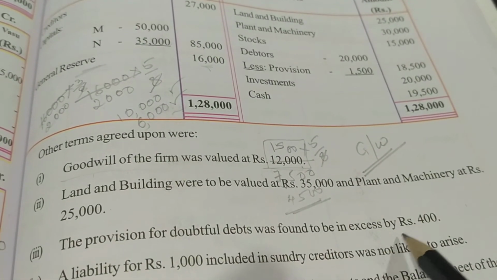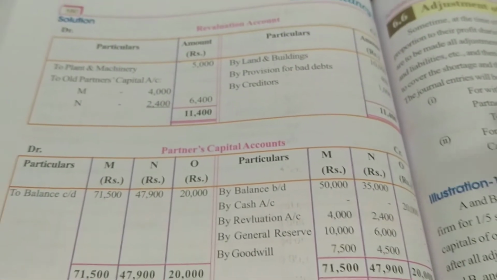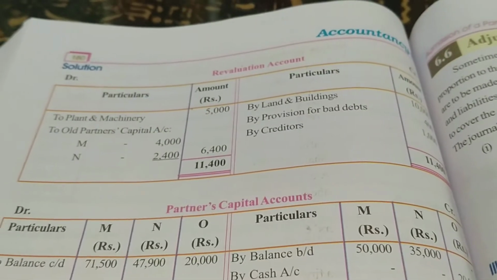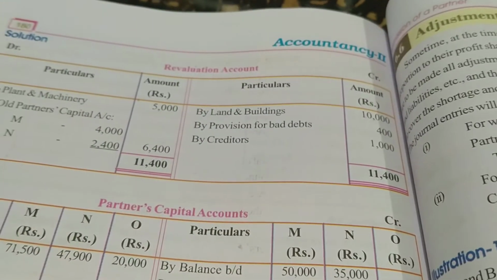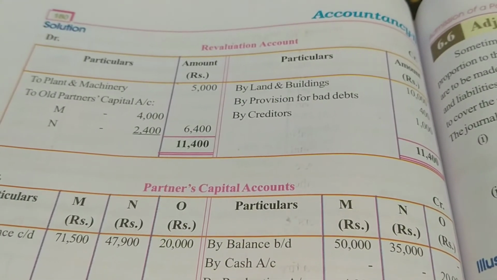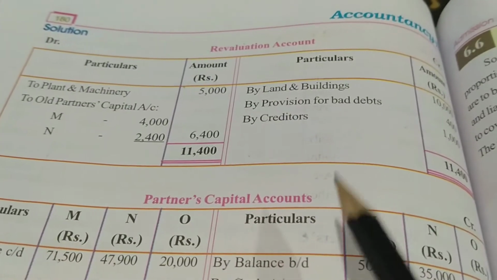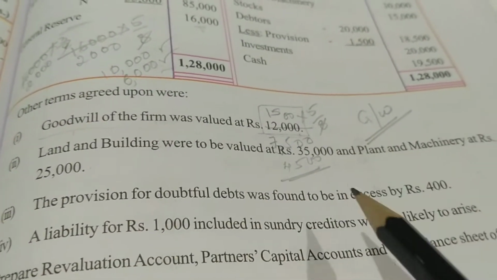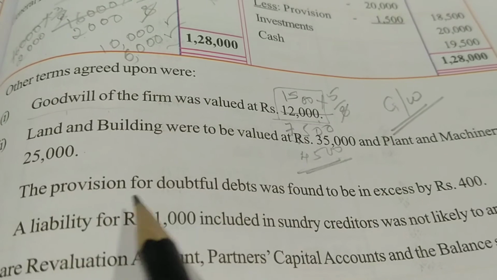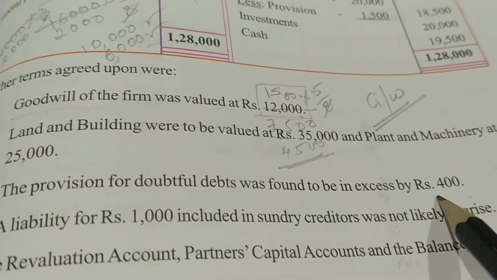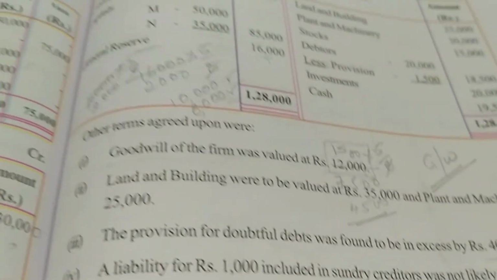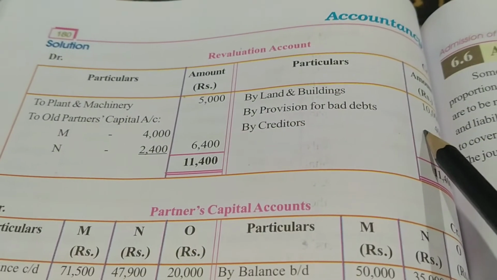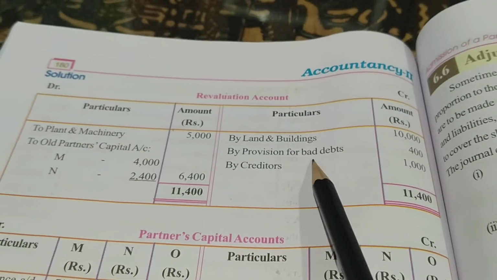Then provision for doubtful debts is in excess by 400. So here have a look. What does it mean? Decrease or increase? We have to decrease the value of the liability. When the liability value is decreasing, we put it on the credit side. In case it is not recorded, we'll show it on the debit side of revaluation. But here, because it is shown as excess, we have to reduce our liability. It was found that the provision which is created is more by 400. It means the value of liability should be decreased by 400. Decrease in the value of liability will be put on the credit side of